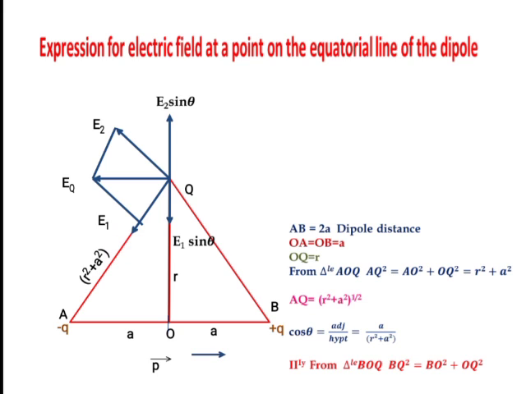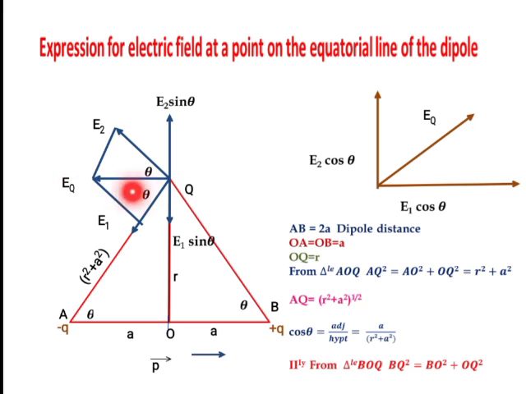Similarly, we can write the same expression for this triangle also. So these are the angles theta. This is theta. This is also theta. So even cos theta. Where is even cos theta? Suppose if we draw these lines separately here, then this is EQ. This EQ here I shown separately. This is E1 cos theta, and this is E2 cos theta. So one vector is splitted into two components in this way. That is the resolution of vector.